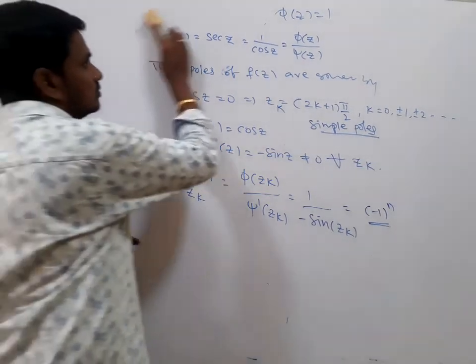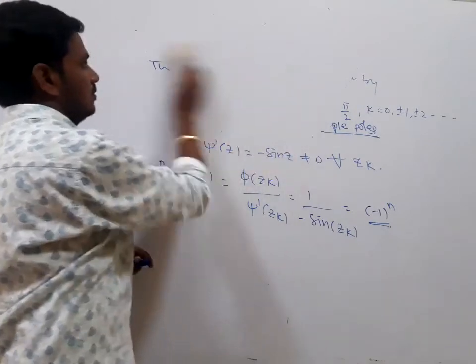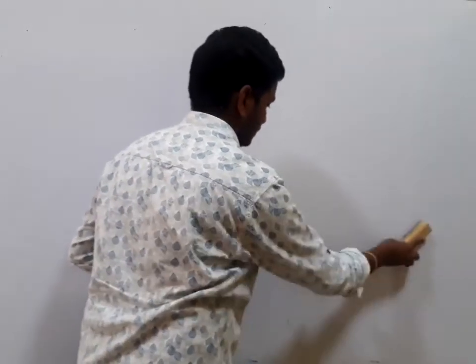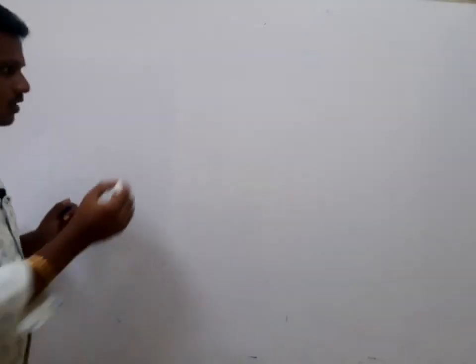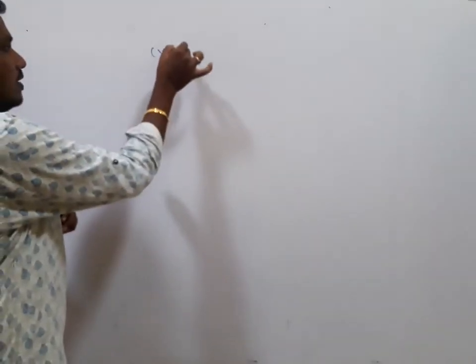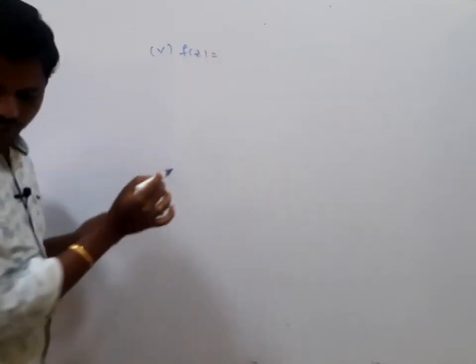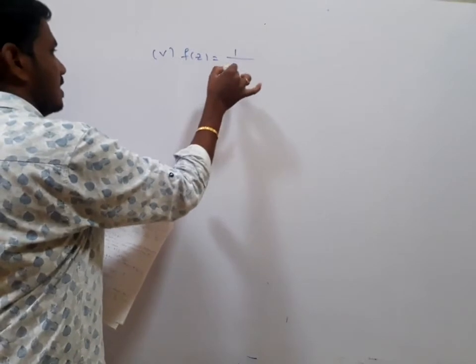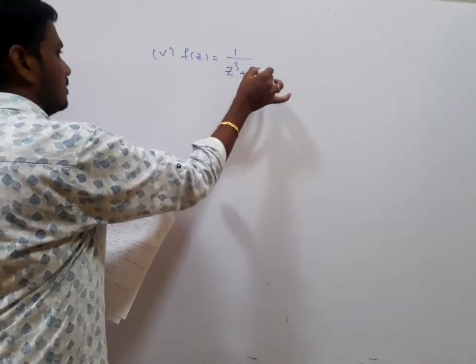Next, take one problem, you may try it: f of z is equal to 1 by z cube plus z to the power of 5.